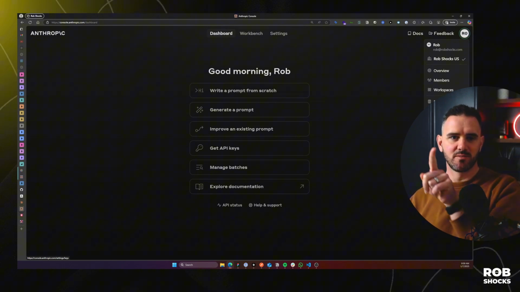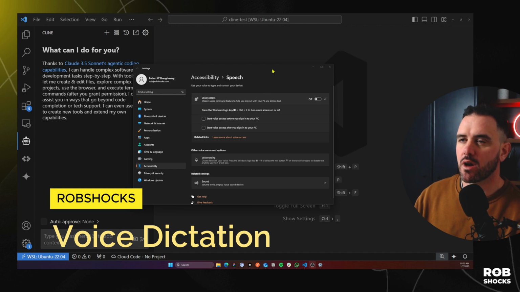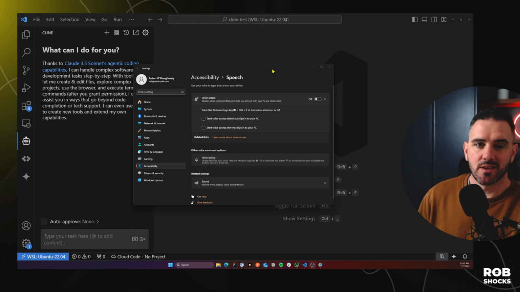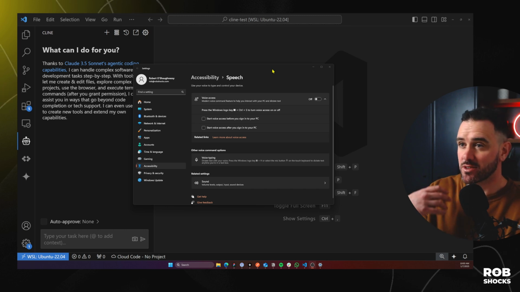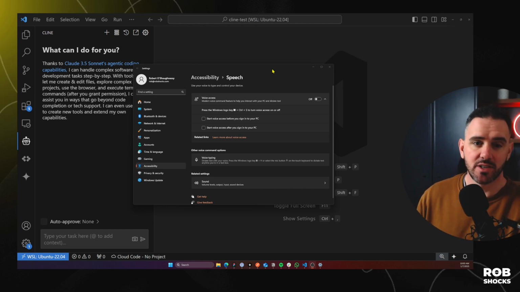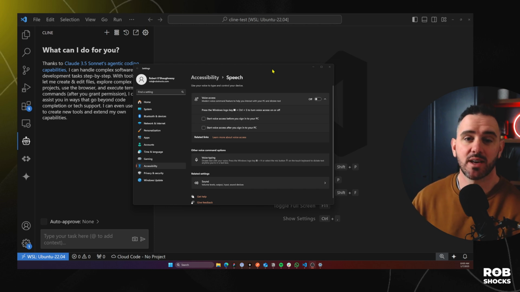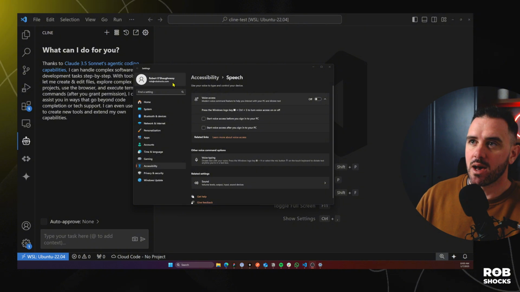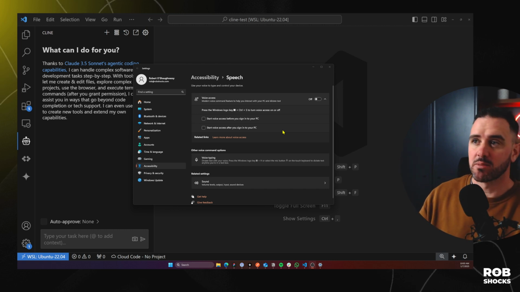API keys just here. Just a quick note on using your voice to prompt. I'm a big fan of this. I think it moves a lot faster and it's good to get practiced in this style of interaction with computers. I think it's the way things are going. So on Windows, you can turn on accessibility, speech. There's two different options. There's voice access, which gives you this bar across the top of the screen.